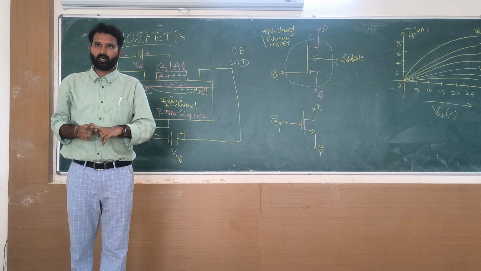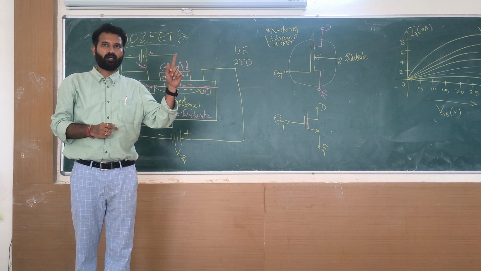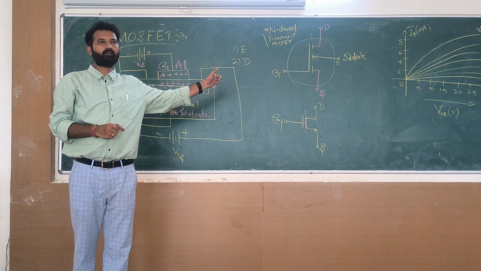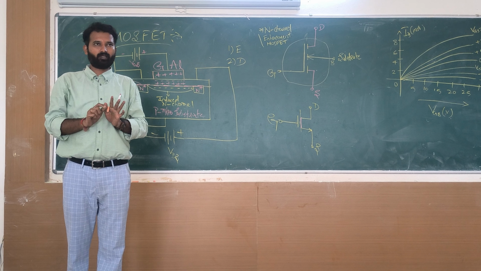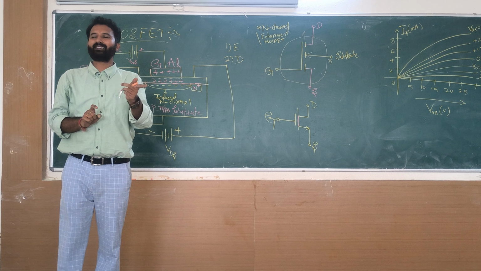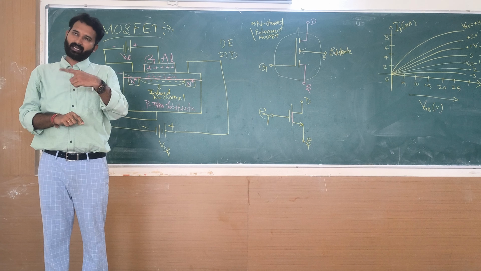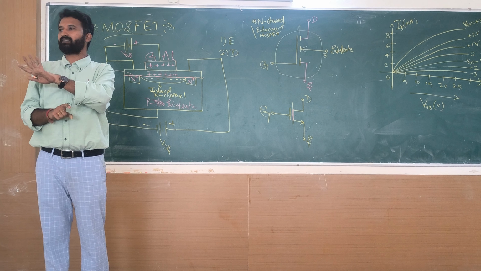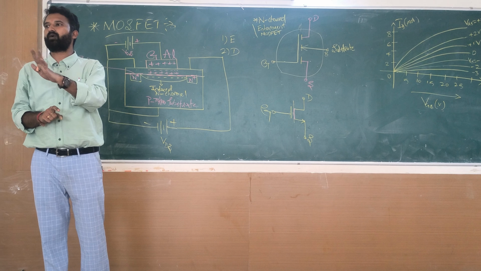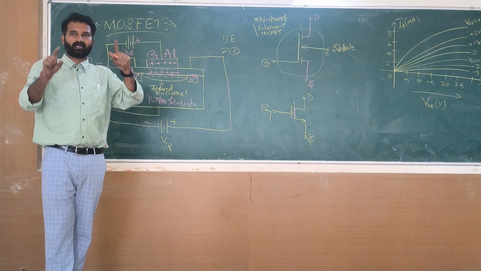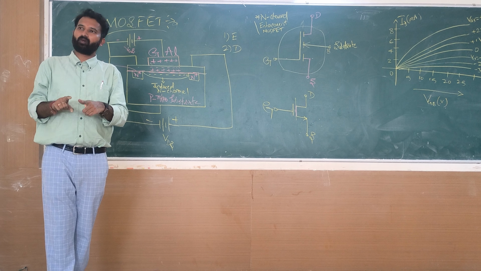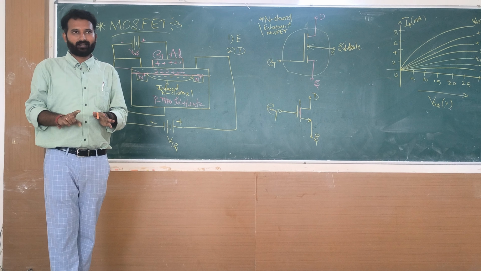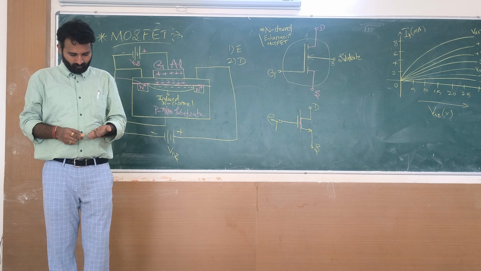We are discussing only N channel enhancement MOSFET and N channel depletion MOSFET. What are the types of MOSFET? Enhancement and depletion. In enhancement, N channel and P channel. But we are studying only N channel. N channel means the total substrate is made up of N type. Clear? Understandable?